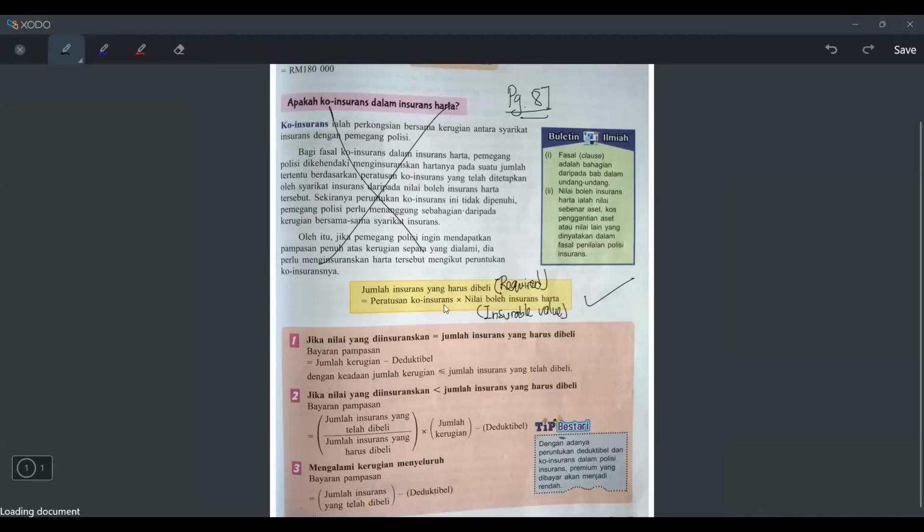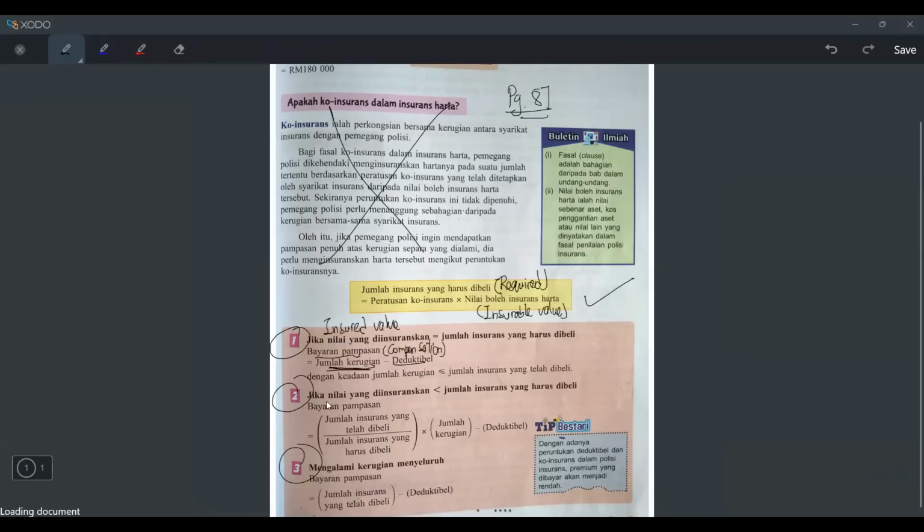And what is the formula? Take the co-insurance percentage times the insurable value. And after we do this, then only we check whether it's case 1, case 2 or case 3. Case 1 is when the nilai yang diinsurancekan, the insured value, matches the jumlah insurance harus dibeli, which, I told you already, is the required insurance. So if the value you purchase matches the insurance yang harus dibeli, the required, then your bayaran pampasan will be the loss minus deductible. Kerugian means loss. Pampasan means the compensation money or the claim. But that is if it's case 1.